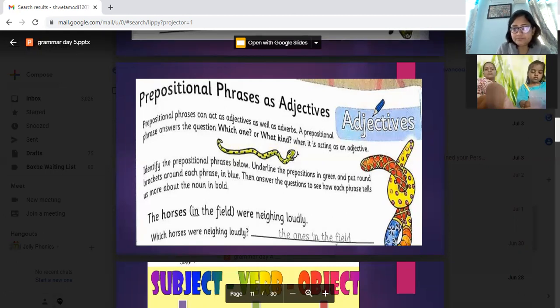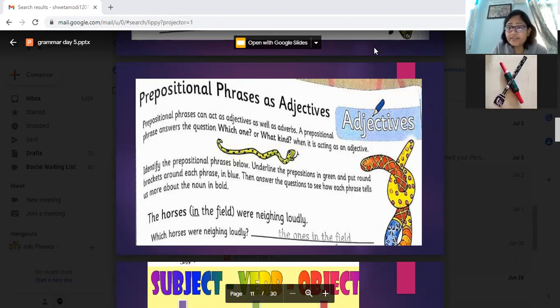Where it is happening. It's telling where the action is happening. Place. No, it's not telling anything about the action. It is describing the noun. So we cannot call it an adverb, but it becomes an adjective.